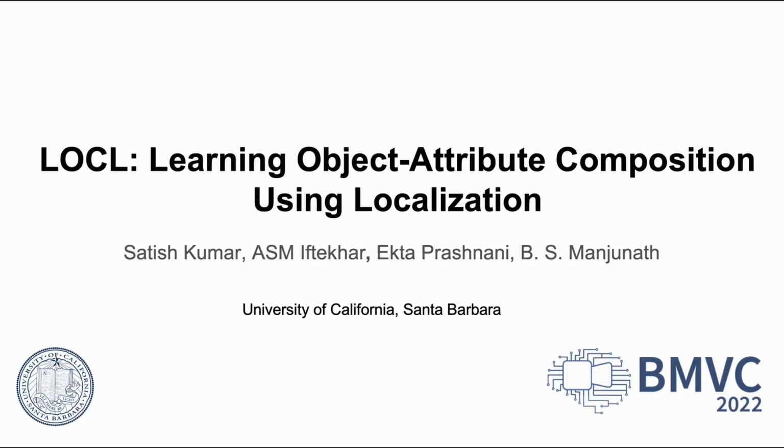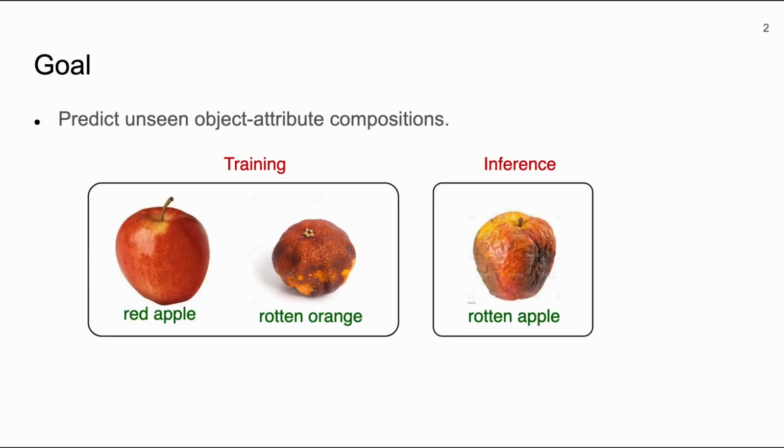We present LOCAL, our method for learning object attribute composition using localization. Our goal in this work is to predict unseen object attribute compositions. Specifically, during training, we will see a set of object attribute compositions from a list of objects and attributes. For example, our training set could contain a red apple and a rotten orange. Then, during inference, our goal is to predict the composition a rotten apple, which is not seen during training.